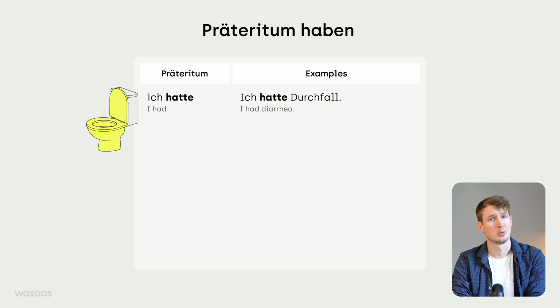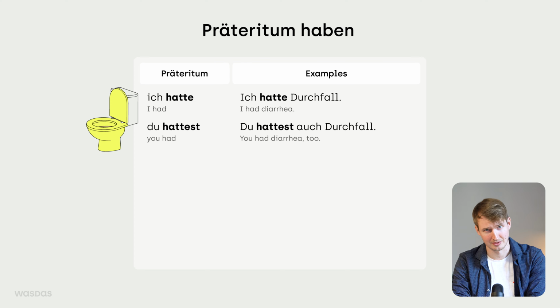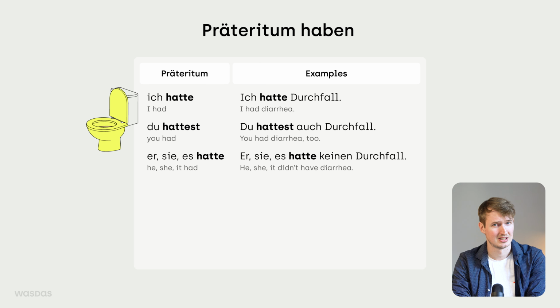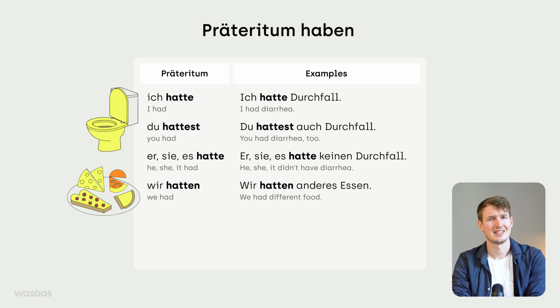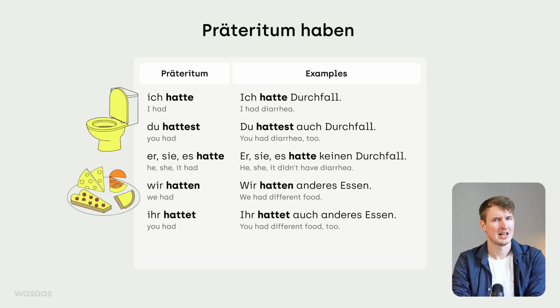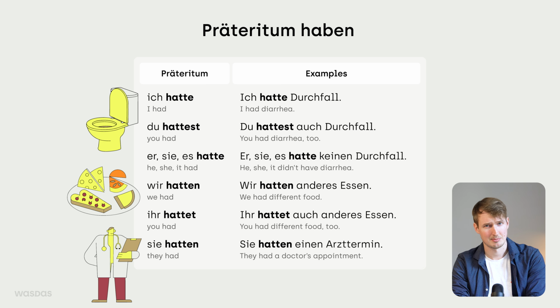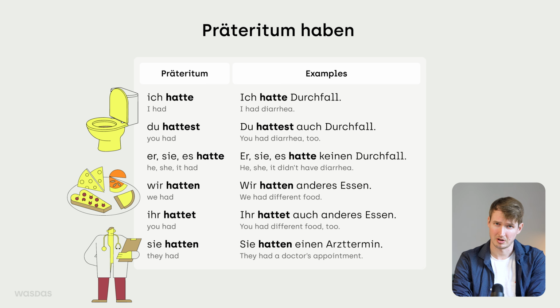But what about haben? Ich hatte Durchfall means I had diarrhea. A very important phrase nobody ever wants to say. Du hattest auch Durchfall means you had diarrhea too. Sie, es hatte keinen Durchfall means he, she, it didn't have diarrhea. Lucky them. Wir hatten anderes Essen means we had different food. Ihr hattet auch anderes Essen means you had different food too. Sie hatten einen Arzttermin means they had a doctor's appointment.